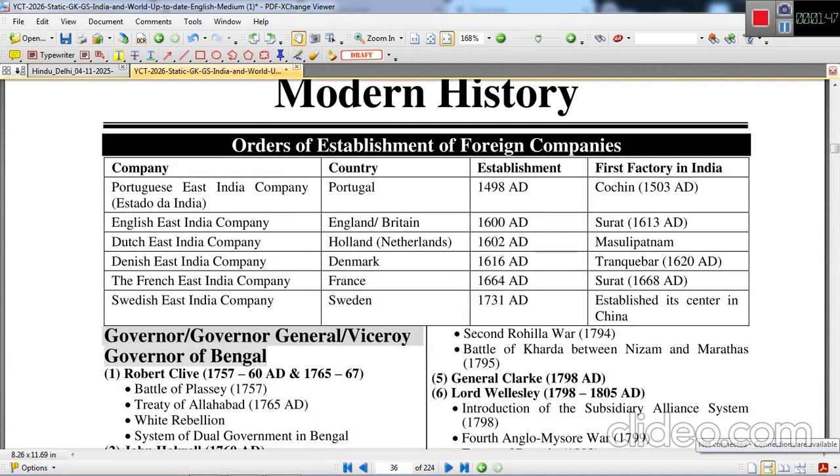Different East India companies from different countries came to India, and they were very hungry to trade with India, because India at that time was, we can say, sone ki chidiya, the golden bird.